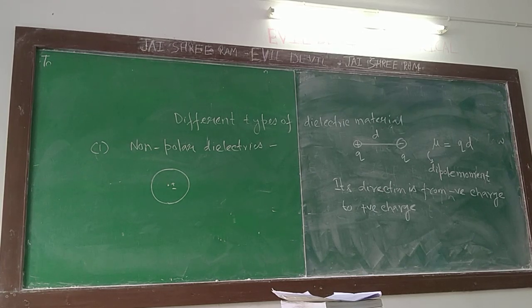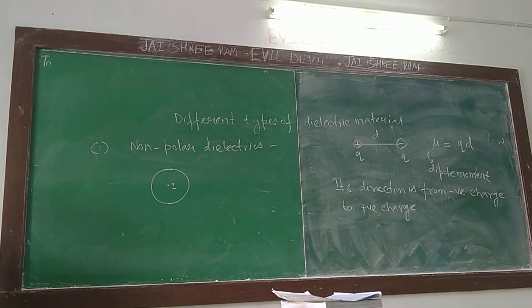So there is no dipole moment. They don't have a permanent dipole moment.